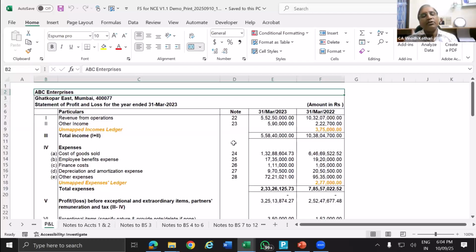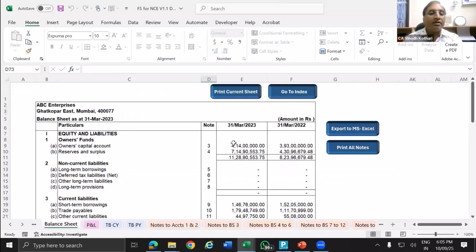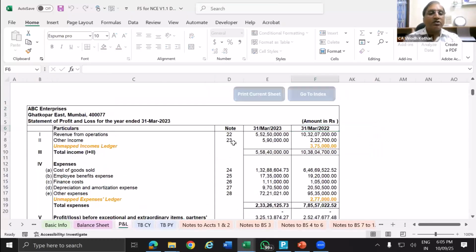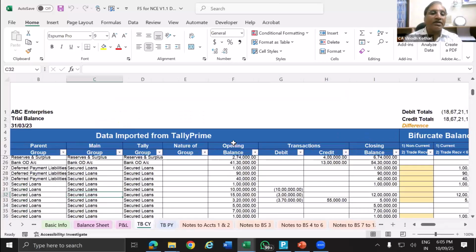Then import the XML to Excel. Then fine tune, complete the mapping. Few tips I have given. Sometimes you are facing difficulties. Some companies that you don't want to do so much. Take the trial balance, copy and paste to another file, because this trial balance is a powerful and more helpful trial balance. So if you get even these two data, sometimes your work becomes easy. So manually, if you want, that also can be done.